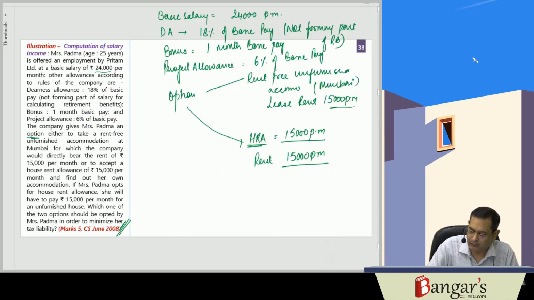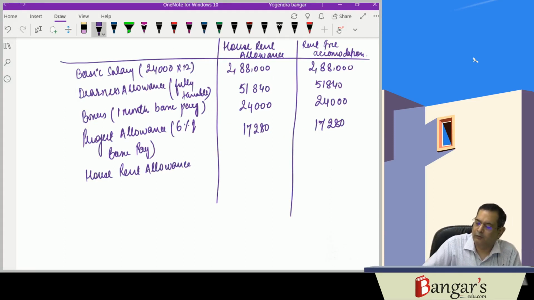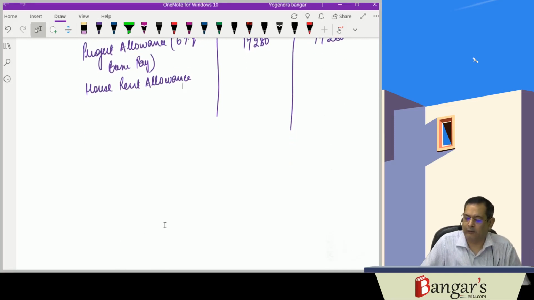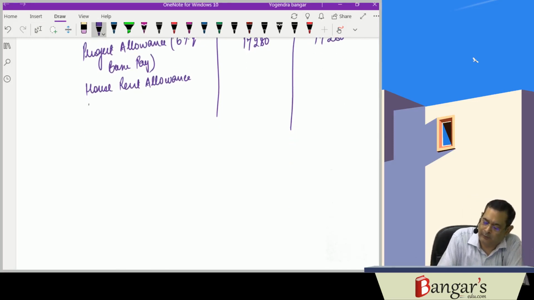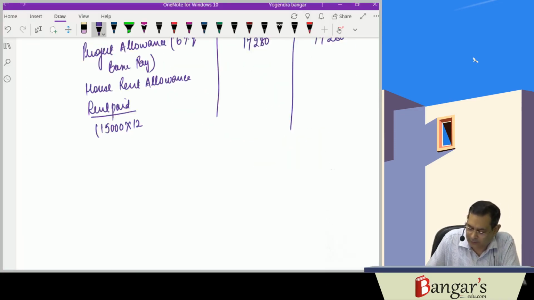Then we have to calculate house rent allowance. What will be the taxable value of house rent allowance? Rent paid. Rent paid is 15,000 rupees per month, minus 10% of salary.